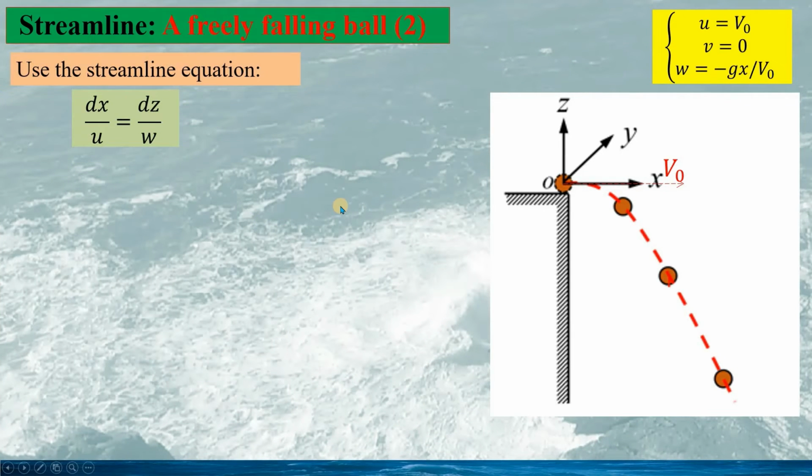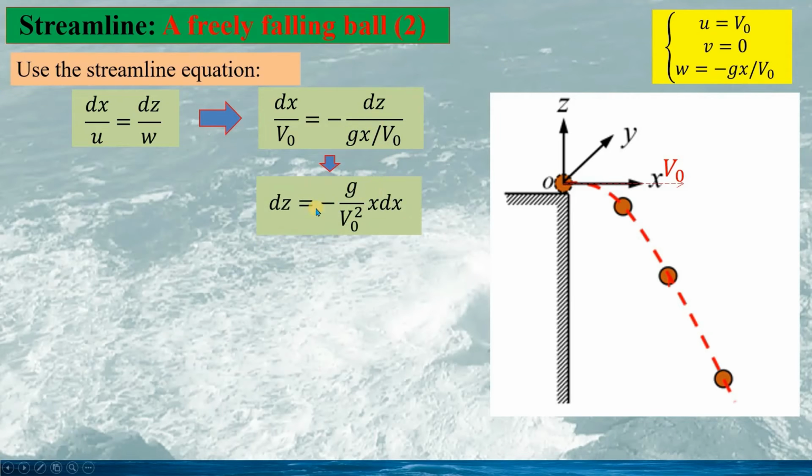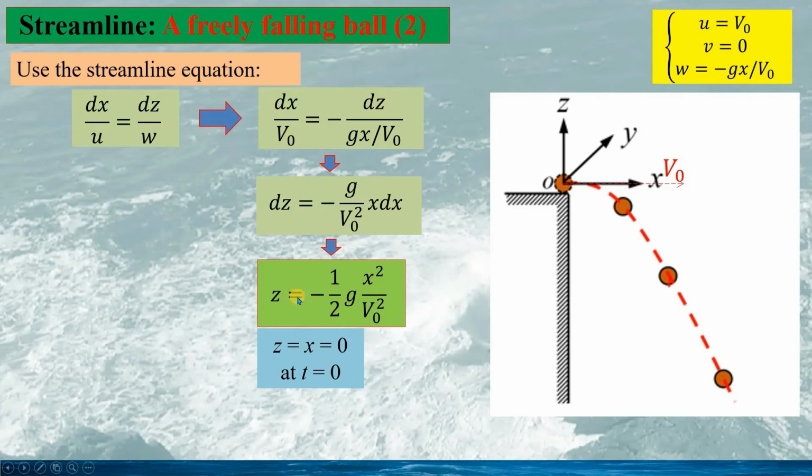Now we can use the streamline equation as we have shown before. So this is dx over u equaling dz over w. So we substitute the velocity components into the streamline equation. We have the expression as this. And this can be written as this. So we integrate this differential equation. We have the equation for the streamline as z equaling this. Here, the initial condition is applied: when t equals 0, x and z are both 0.